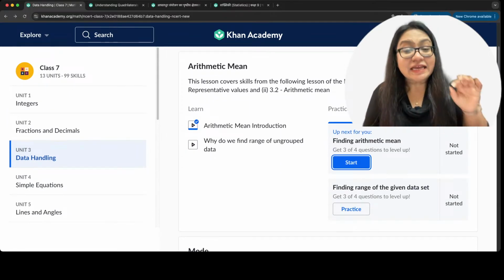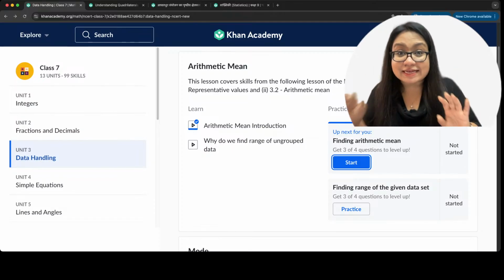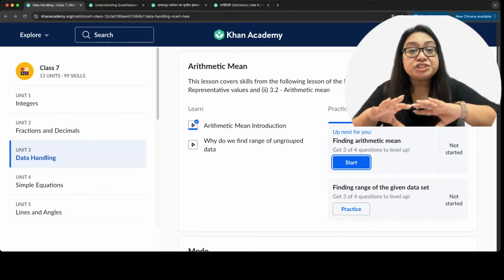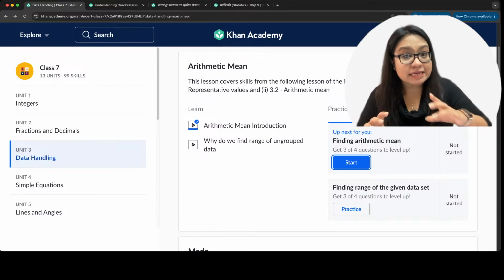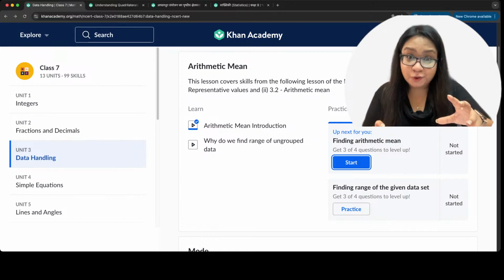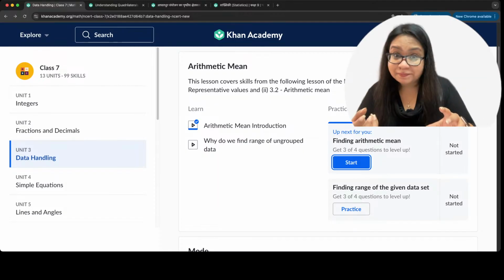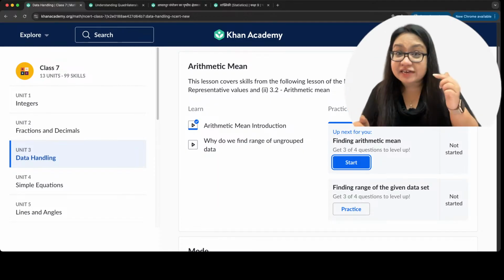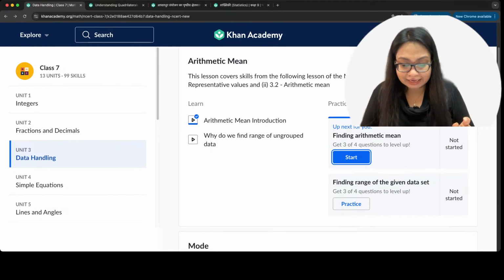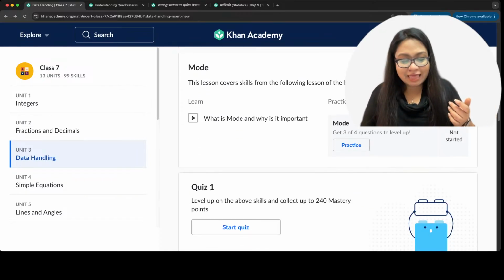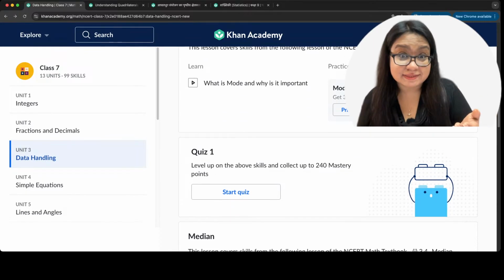So let's go ahead. Finding arithmetic mean. This is an exercise, and that's how it is in every chapter. Every chapter is divided into concepts, and you have a concept video. You learn from the video, and then you do the exercise. Once you're done with the exercise, you get the proficiency level. Then you go to the next concept, next exercise, and so on. And you get quizzes in between.